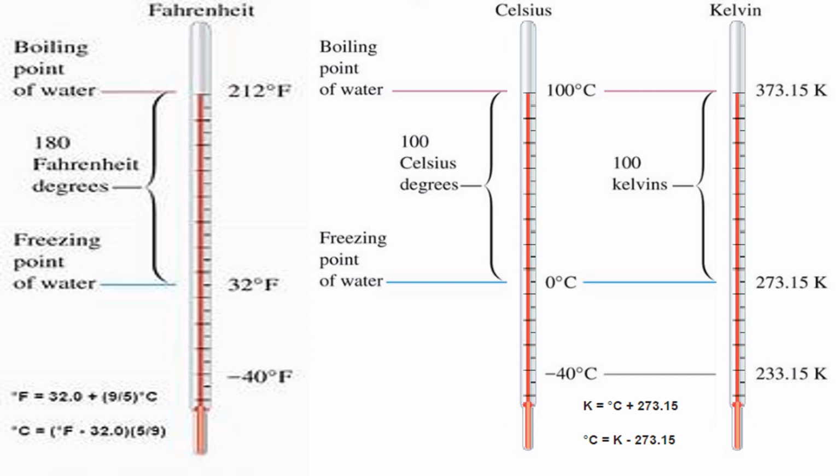Children, can you all understand? In the Fahrenheit scale, there will be 180 equal parts. In Celsius scale, there will be 100 equal parts, but in Fahrenheit scale, there will be 180 equal parts. So, what is the melting point of water in Fahrenheit scale? 32 degree Fahrenheit. And what is the boiling point of water in Fahrenheit scale? 212 degree Fahrenheit. In between that, there will be 180 equal parts.